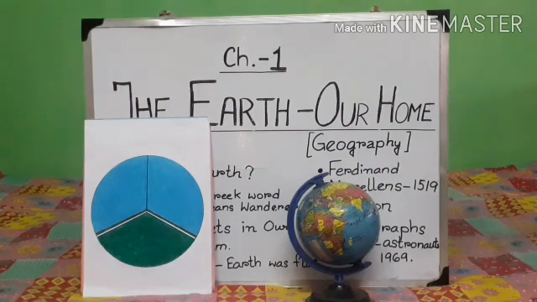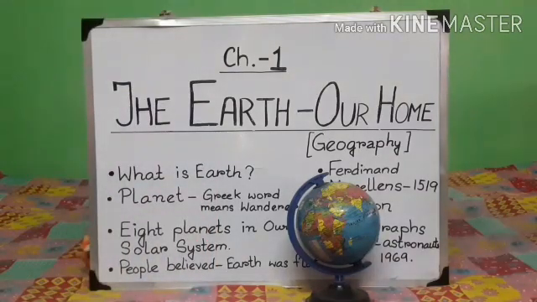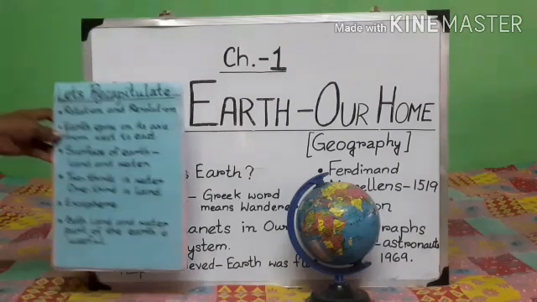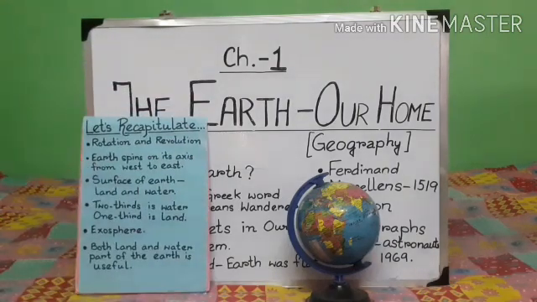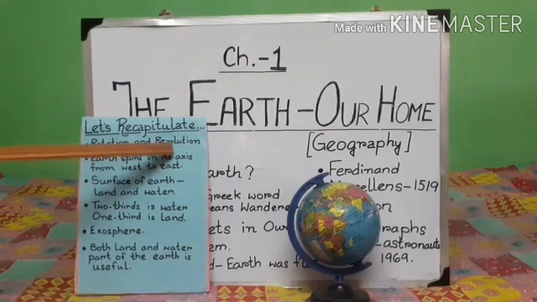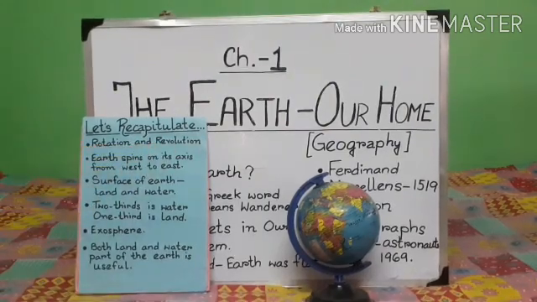We will go very quickly. Let us recapitulate. We have learnt rotation and revolution of the earth. The earth shows two types of motions.